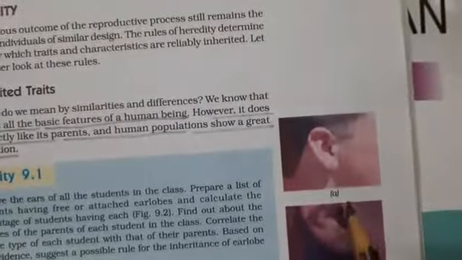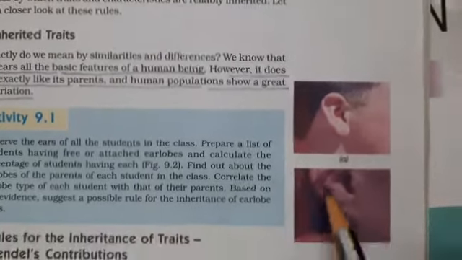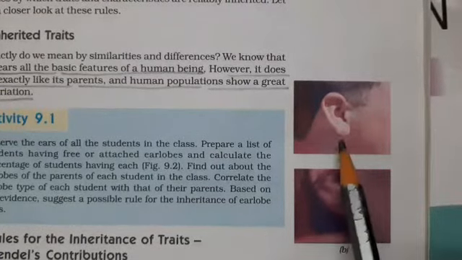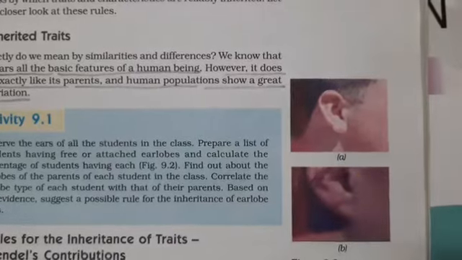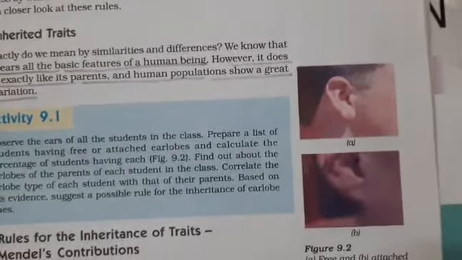Like, they have given an example for this: the ear. Now this pinna of an ear is free and this pinna of the ear is joined. It might be a characteristic which would be inherited from the parent side, from each of them having this particular characteristic.